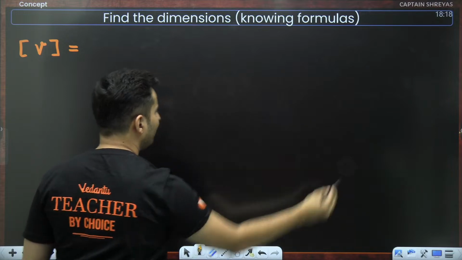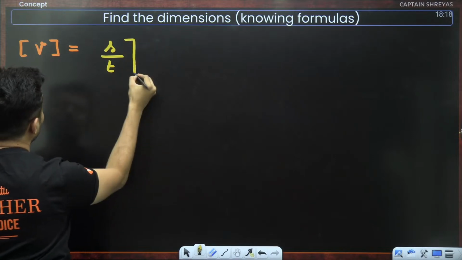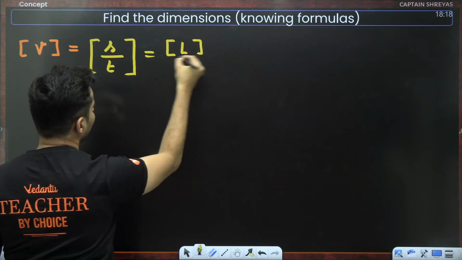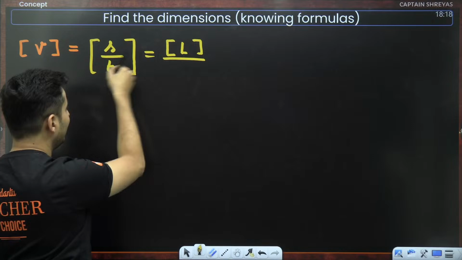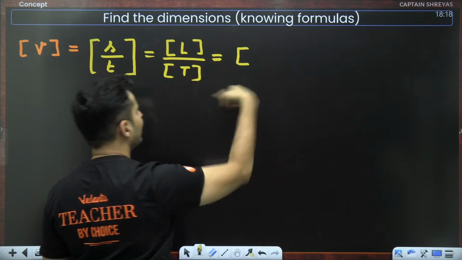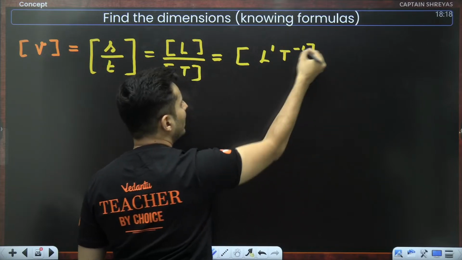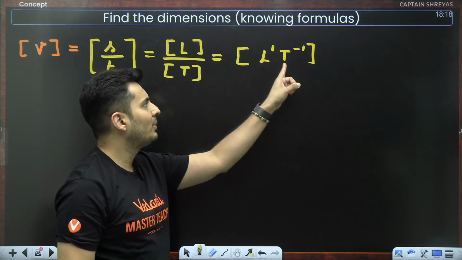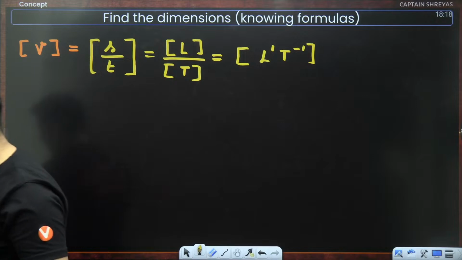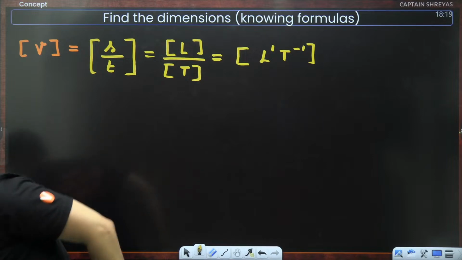Velocity formula, do I know? Yes, it is nothing but displacement divided by time. So I have to find the dimensions of displacement and time. Displacement is measured in terms of length. Time is measured in terms of time. To write it in a much more standard form, you always put things on the top. So length is raised to 1, time is raised to -1. Fundamental raised to suitable power. So the dimension of velocity is L1 T raised to -1. Very good. Is that clear, my dear warriors?